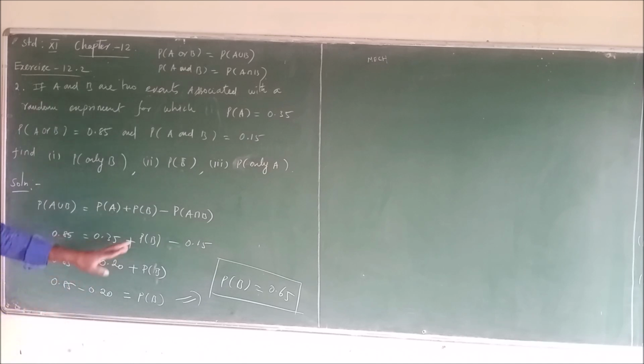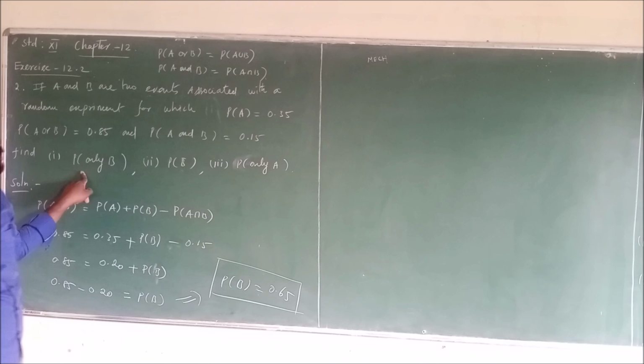First we have to find the value of the probability of B, after that applying one by one.